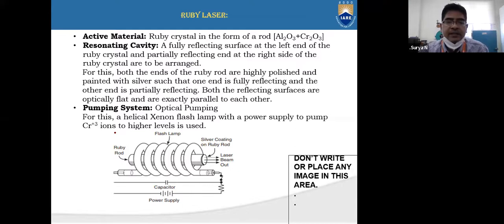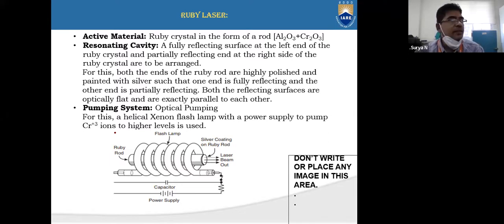Here in ruby laser, the active medium is made up of some active material. That active material for ruby laser is a ruby crystal, which is taken in the form of a rod. The ruby crystal is aluminum oxide plus chromium oxide, Al2O3 plus Cr2O3. So this combination will work as the active material. This active material is placed in the active medium.